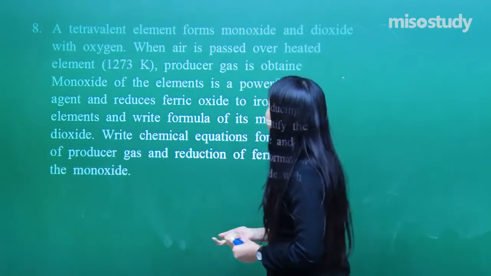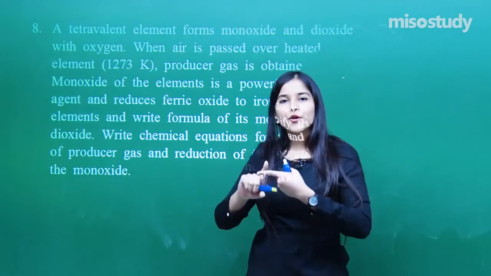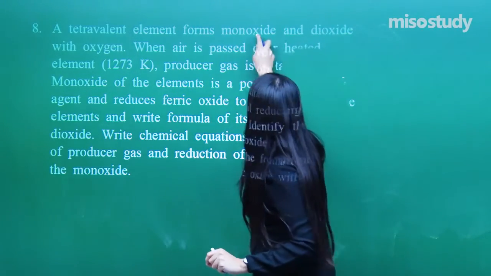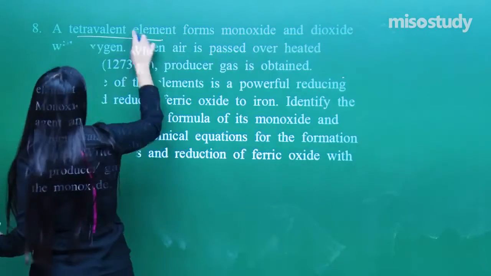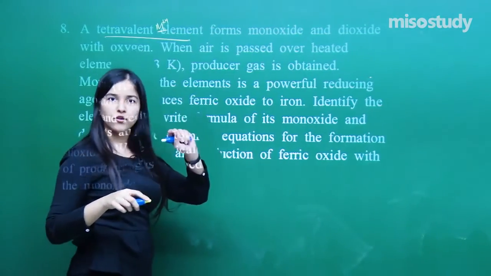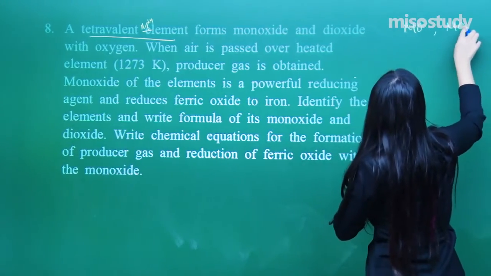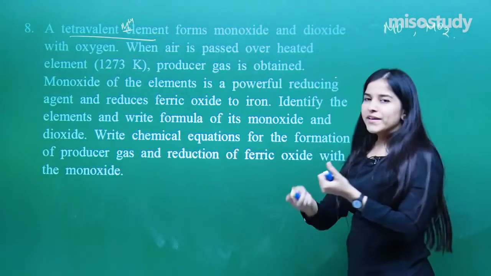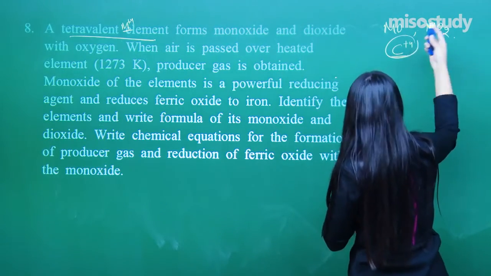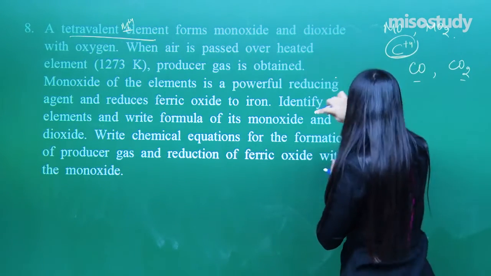A tetravalent element forms monoxide and dioxide with oxygen. So from the first line only, you have got the information that some tetravalent element, that means having +4 valency, forms monoxide also, that means MO, as well as MO2. What is it? We can simply see it is carbon. It is tetravalent, definitely it forms monoxide, it forms dioxide, right?